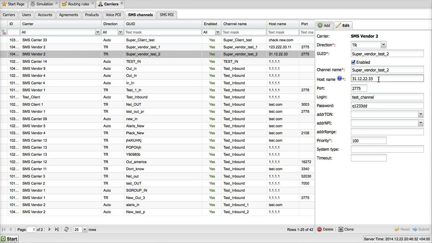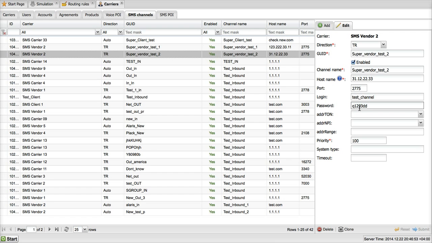The host name is the DNS name or the IP address of the partner switch. For vendors, it's also important to specify the port value, because without that you will not be able to send traffic to them. The login and password are used to successfully pass the authentication stage.